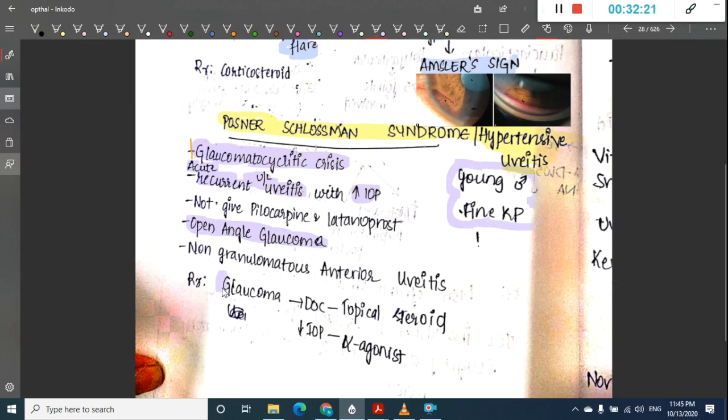So here the treatment is, first you will have to treat the glaucoma. Topical steroid can be used as drug of choice, and for decreasing the intraocular pressure we can use alpha agonist. So this is about Posner-Schlossman syndrome.